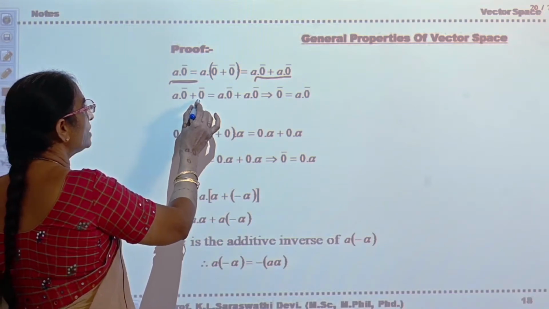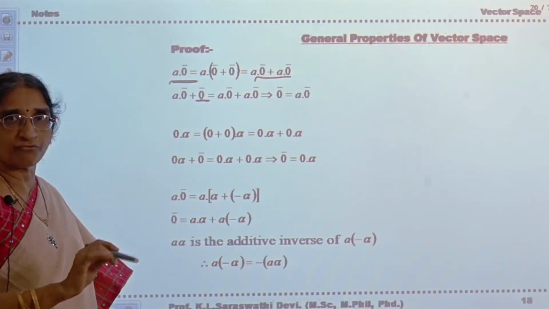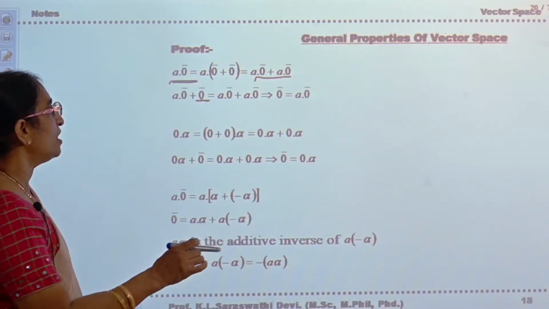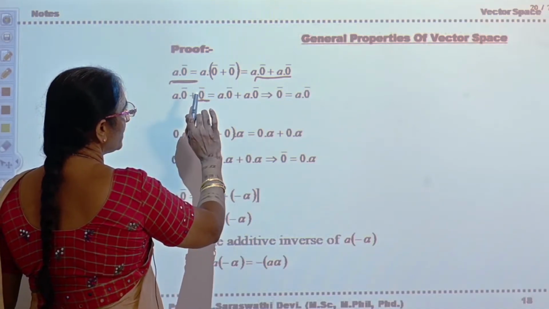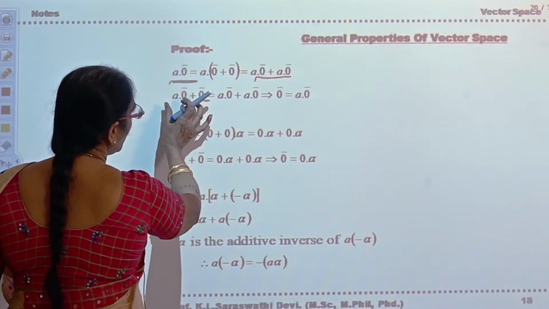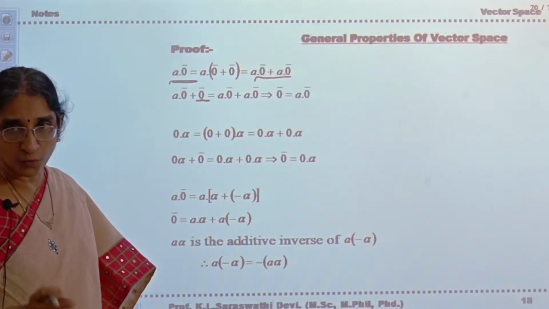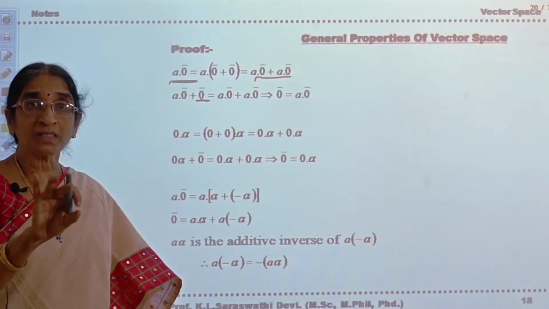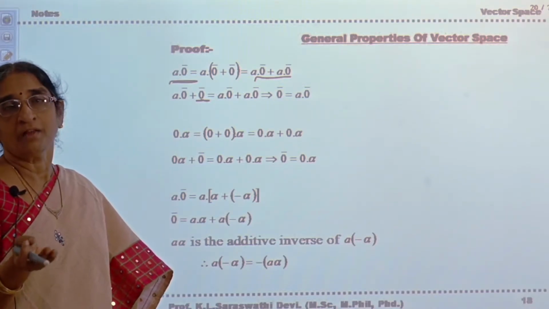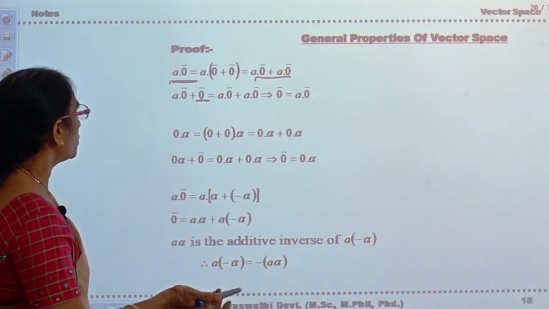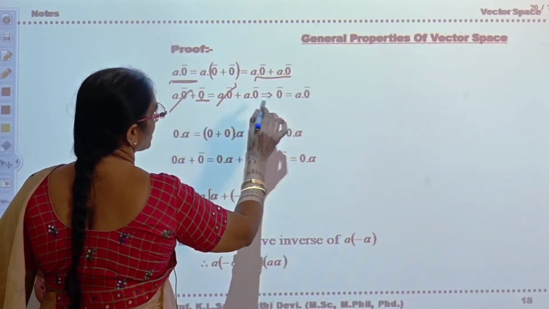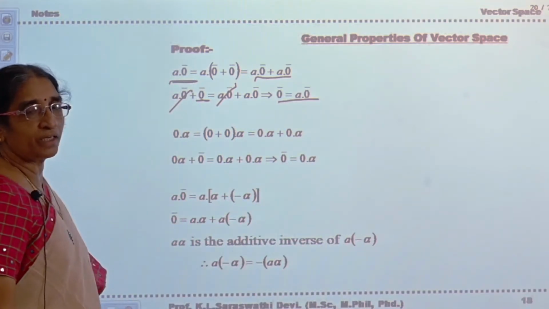So if you consider 0 bar as the additive identity of V, by adding it to the element there won't be any change. So you can write A into 0 bar plus 0 bar is equal to A into 0 bar plus A into 0 bar. Now see, all these four are elements belonging to V. But what is V? V plus is an abelian group. In an abelian group, cancellation laws hold, that we have learned in group theory. So by using the left cancellation, these two will get cancelled. So you got 0 bar is equal to A into 0 bar.